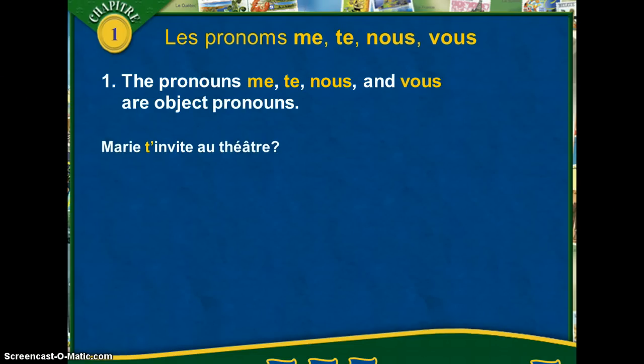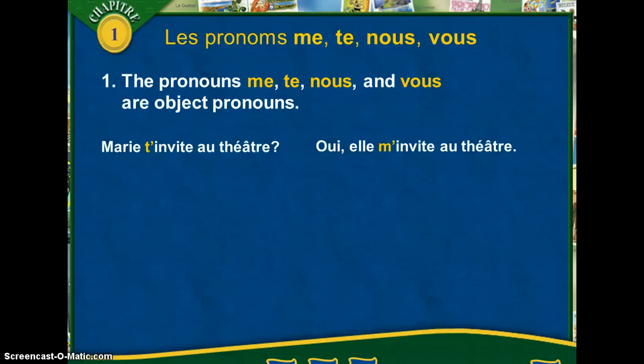Marie t'invite au théâtre. If you notice here we have the subject Marie, and we're asking the question if Marie is inviting you to the theater. So if you had someone ask you this question and you wanted to say that yes, indeed, she was inviting you to the theater, you would then say, Oui, elle m'invite au théâtre. Pay attention to when we are asking a question and giving an answer. If we're asking a tu question, you know that we answered with je. So the same thing is happening here.